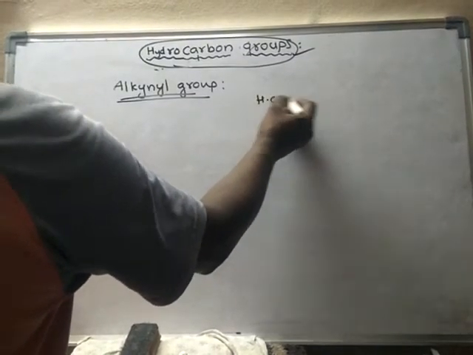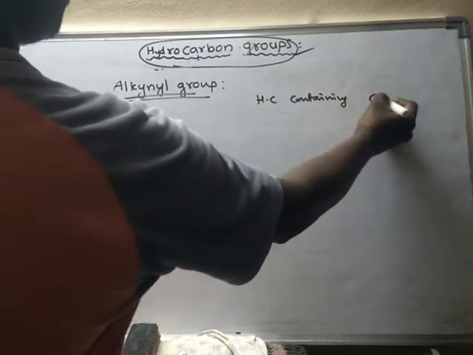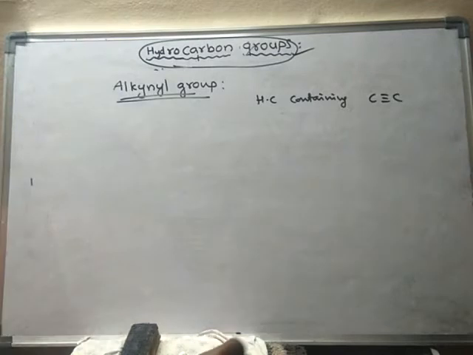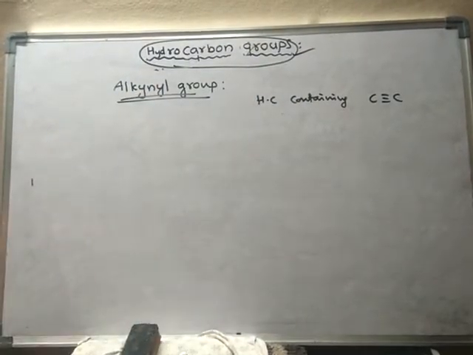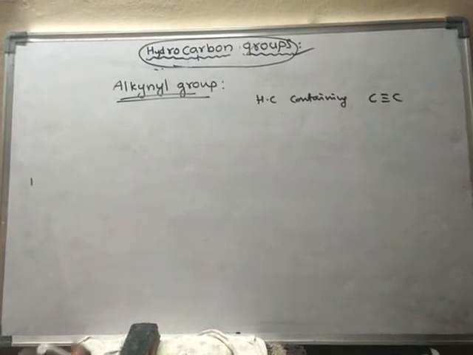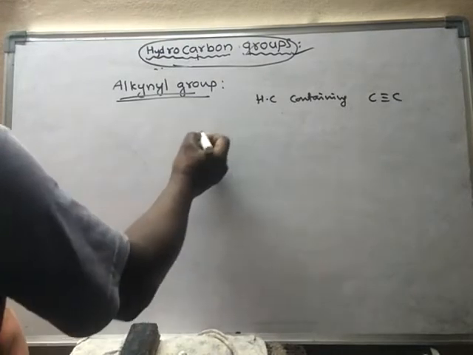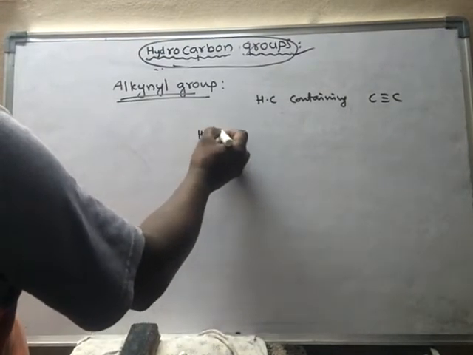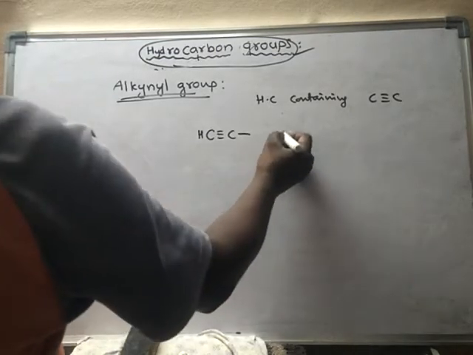Hydrocarbon group containing carbon-carbon triple bond may be called as alkynyl group. Okay. For example, CH triple bond C. This is called as ethynyl.